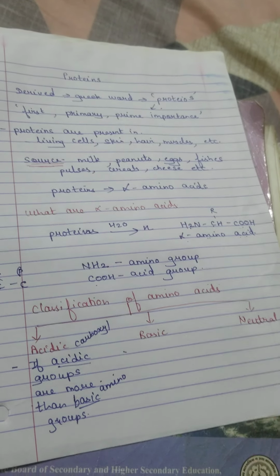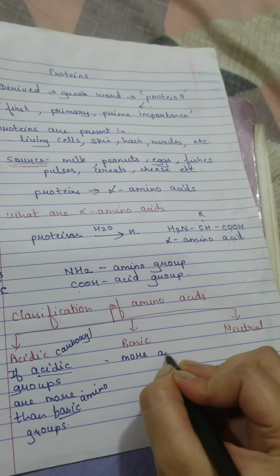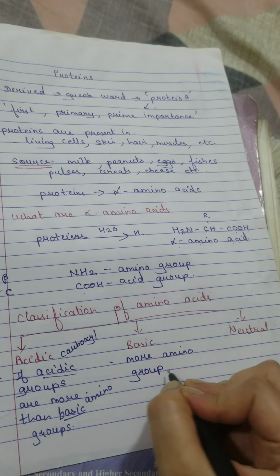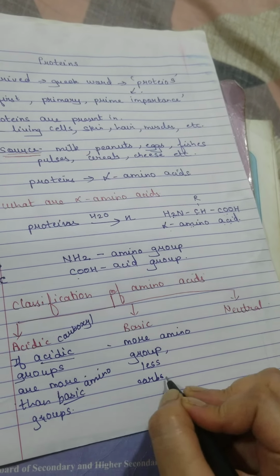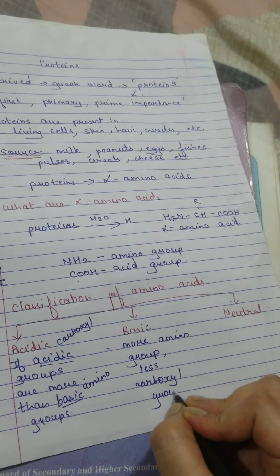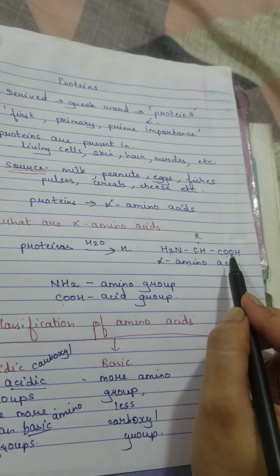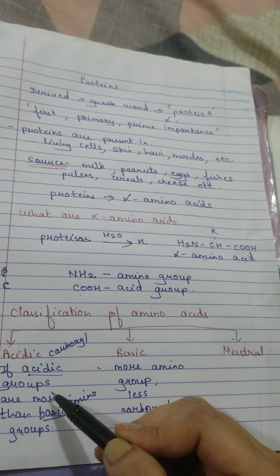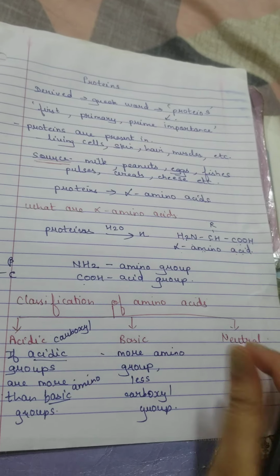So how will you define basic? More amino groups and fewer carboxyl groups. Basically, if you look at this amino acid, if there is one more COOH group, then it is going to be acidic. If there is one more NH2 group, then it is going to be basic.